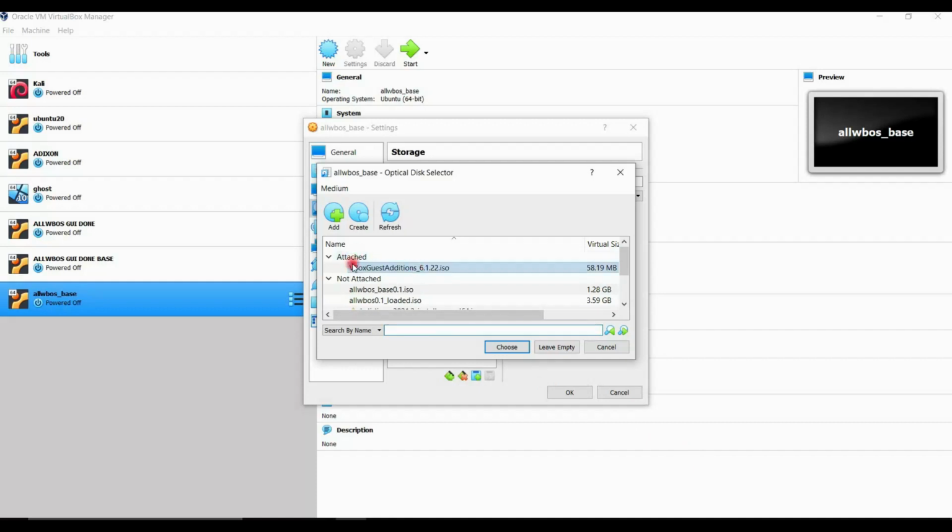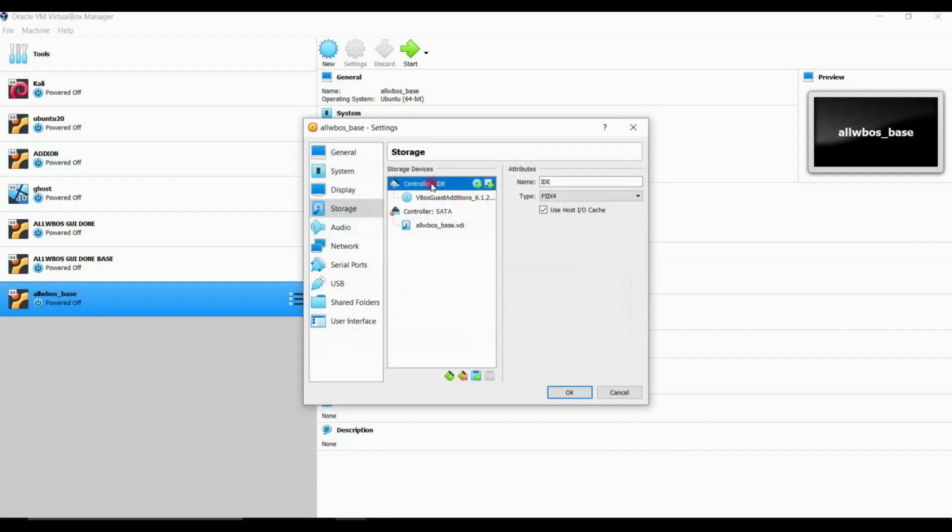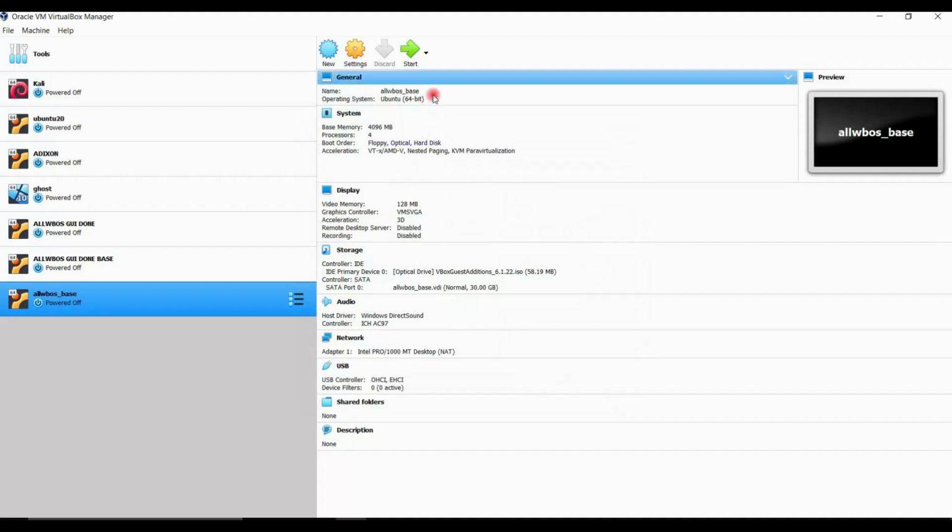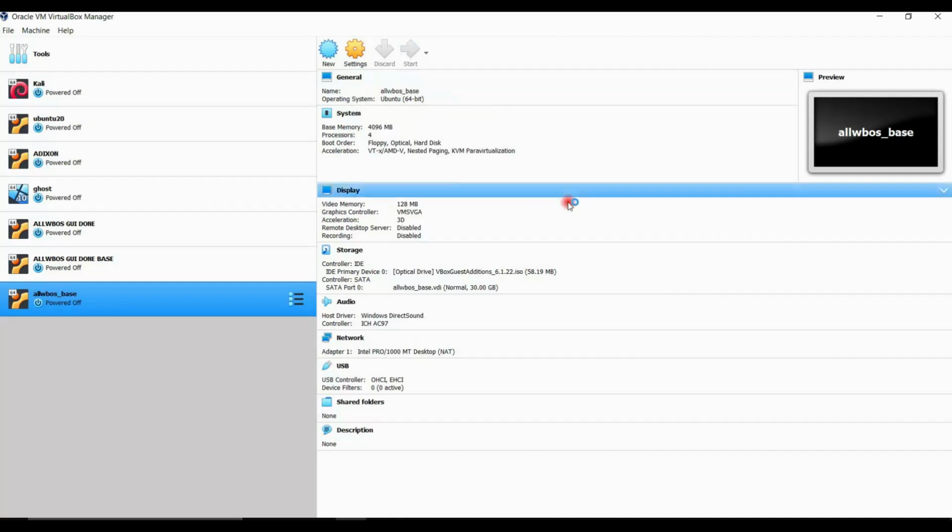As you can see, it is being added. Click on choose, and you can see under our IDE we have this VBox guest additions. Just click on OK. Now you need to start the system again.